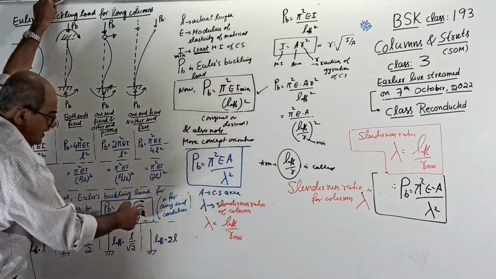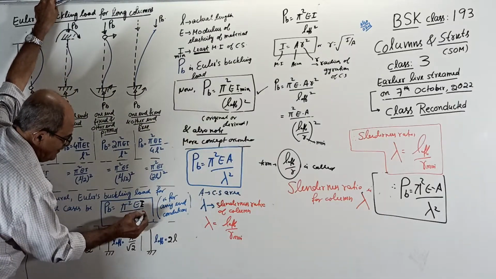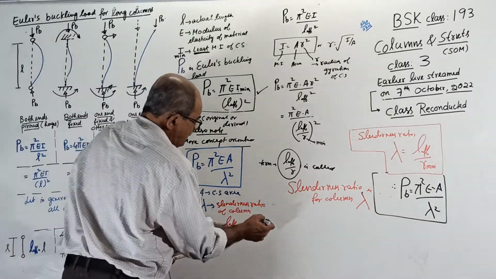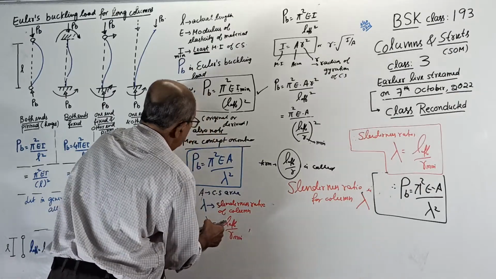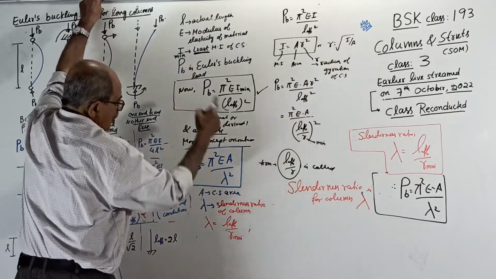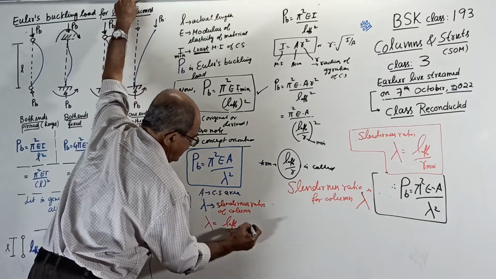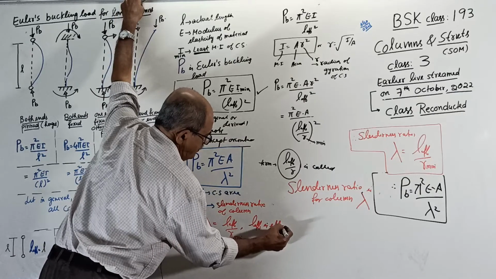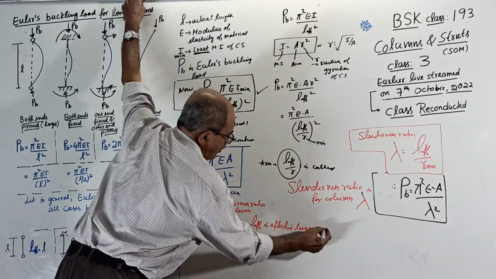Effective length is already explained here. L effective is the effective length of column. Let it be there.